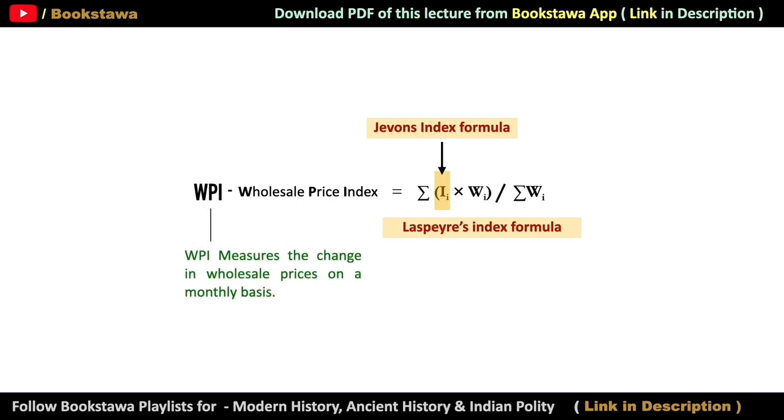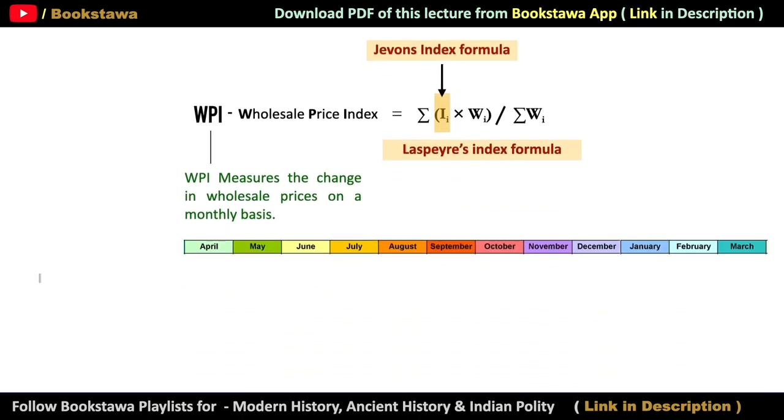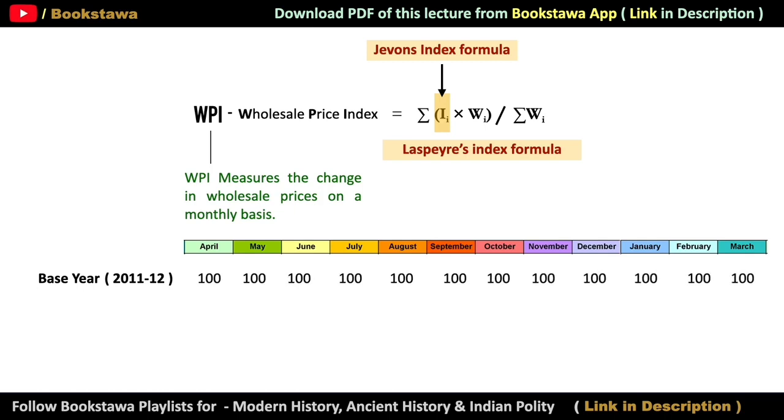So for the base year, which is 2011-12, the value of WPI for every month will be 100. You can see it by calculating if you want. For this calculation, you do not even need a copy and pen. Base price and current price are same. So current price divided by base price into 100, the value of price relative will be 100. That is, by Evans index formula, the I value of all items will be basically 100.